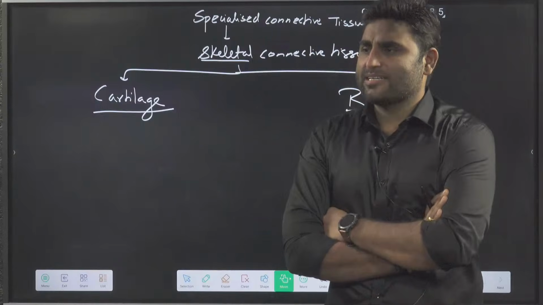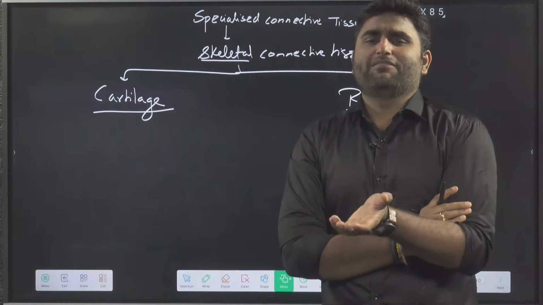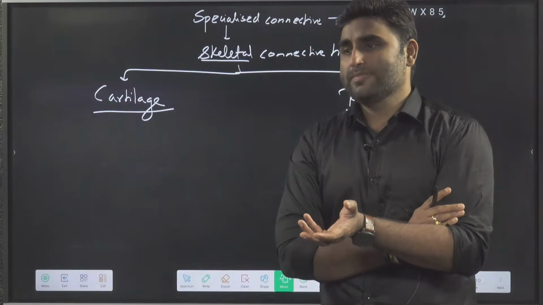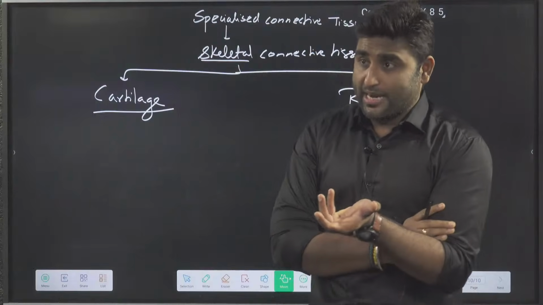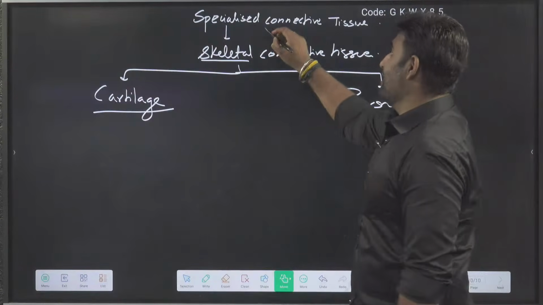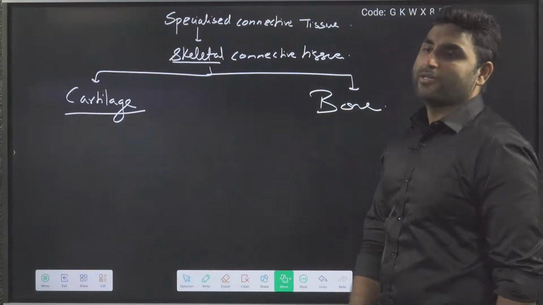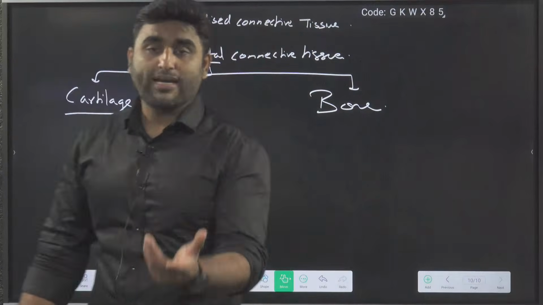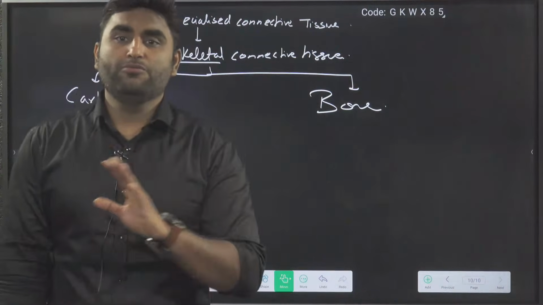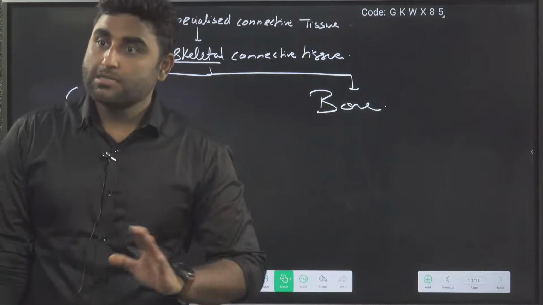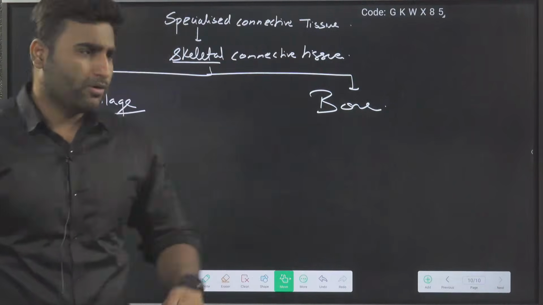Yes, easy question. All connective tissue is derived from mesoderm. We are talking about a specialized connective tissue. Connective tissue, so both are mesoderm. So don't get confused. Any connective tissue, mesoderm you can mark. Mostly, most of them. Okay.